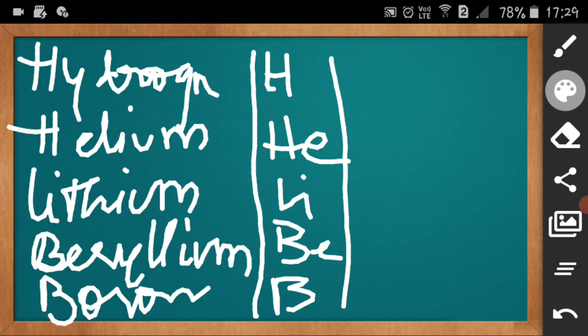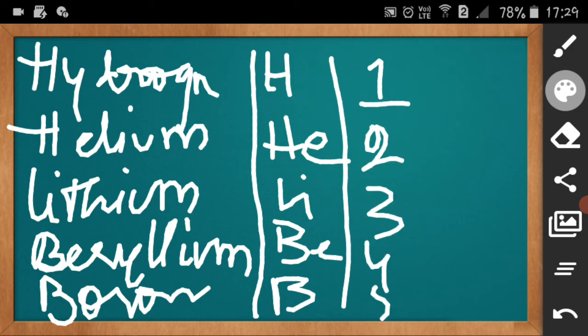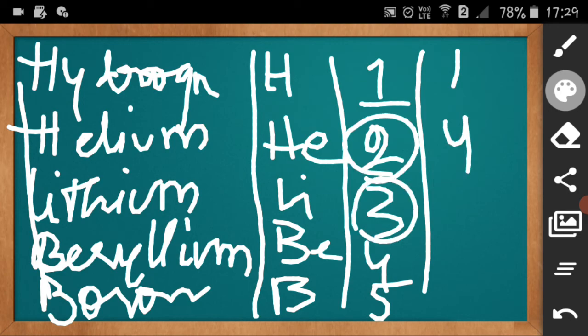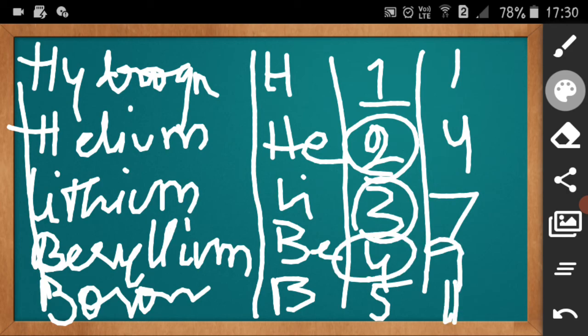What is the atomic number of hydrogen? It is 1. For helium it is 2, then 3, 4, 5. The atomic number is very easy if you know the order of these elements. Coming to atomic mass: hydrogen is 1, helium is double of 2, that is 4, lithium is double of 3, 6, plus 1, so 7, beryllium is double of 4, 8, plus 1, so 9, boron is double of 5, 10, plus 1, so 11.